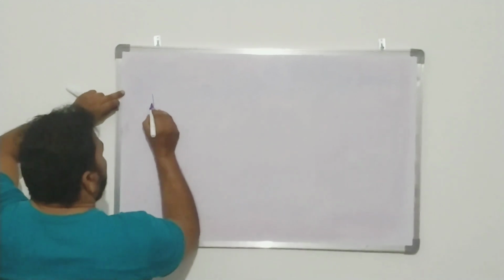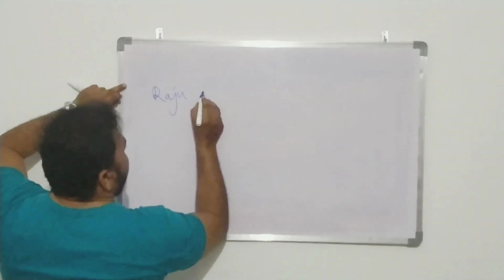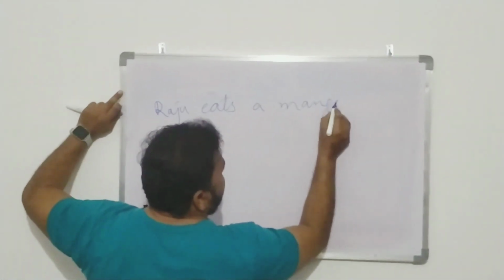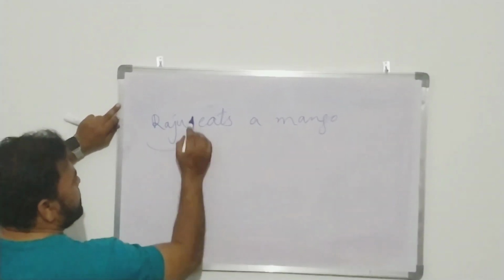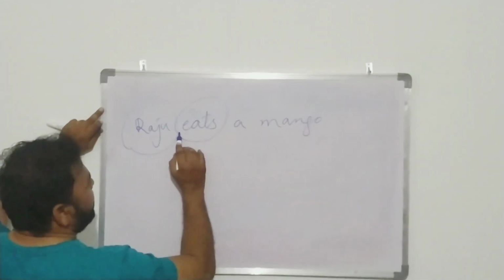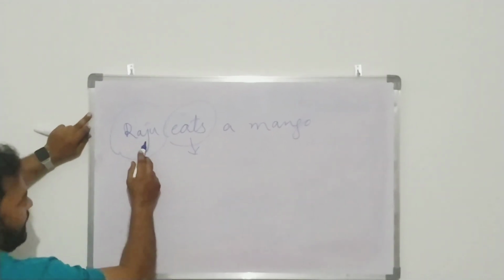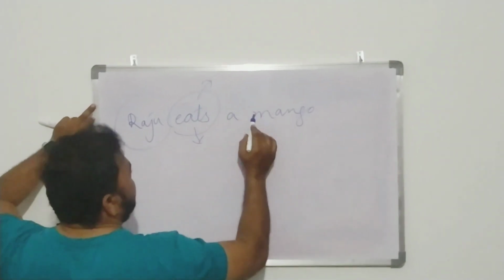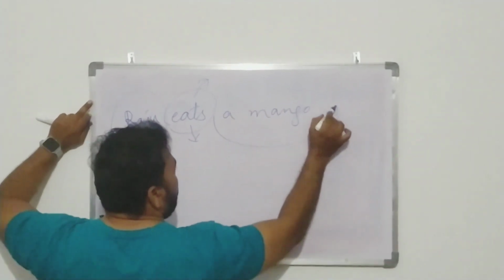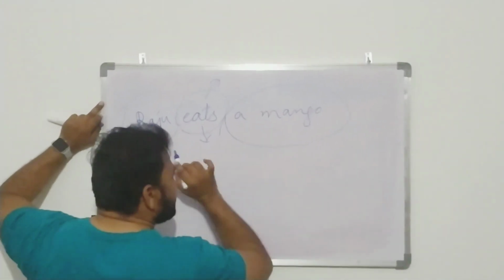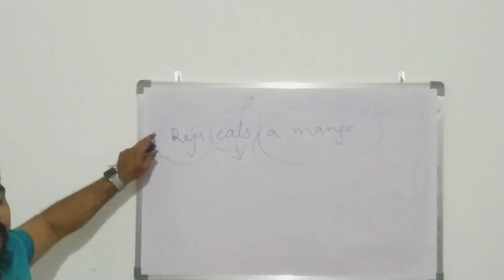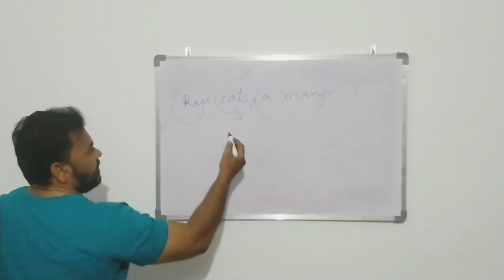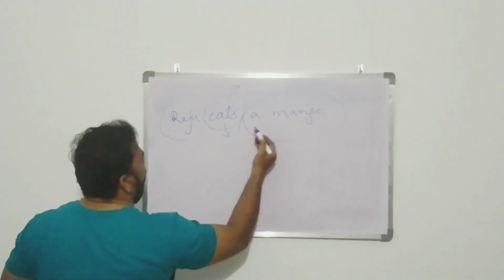See, Raju eats a mango. So it is a sentence. Raju is the subject. Eats, why? Because here I use the does form, because Raju is third person singular number, and eats is the verb. Here this verb is immediately followed by an object, so this sentence can easily be converted into passive voice, like subject, verb, object.